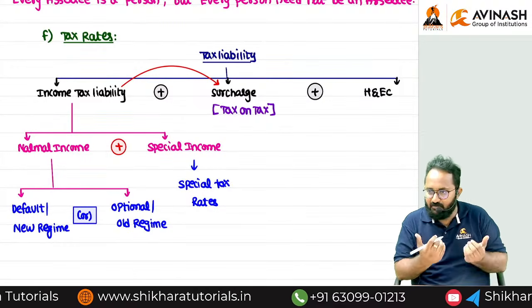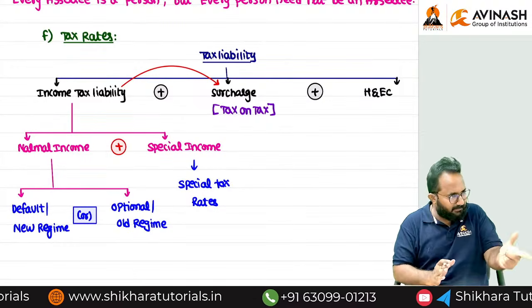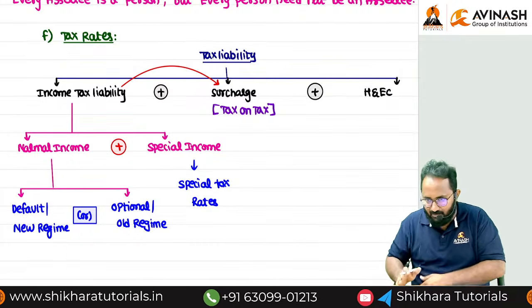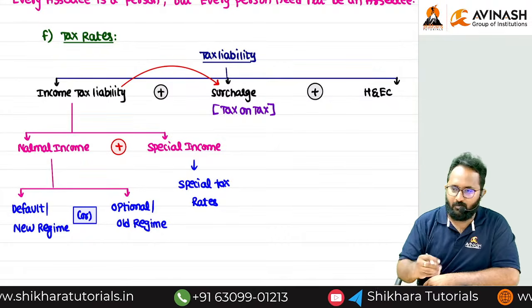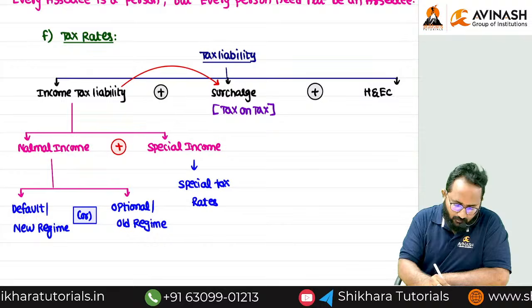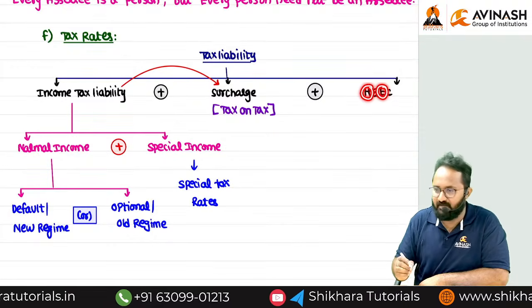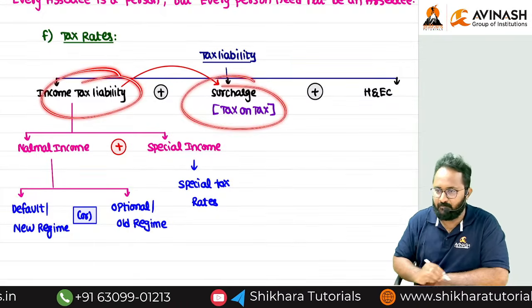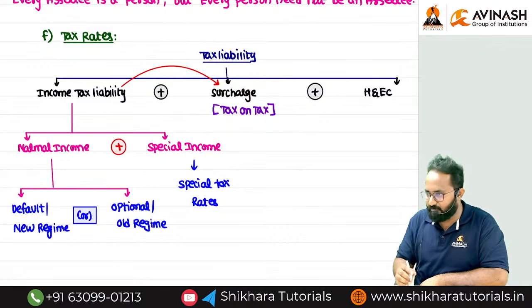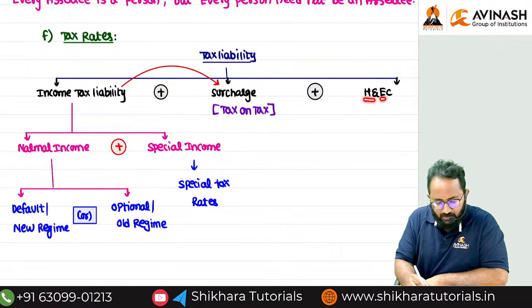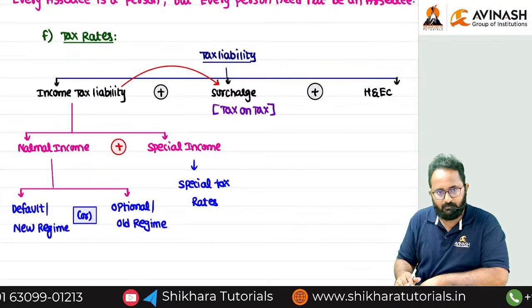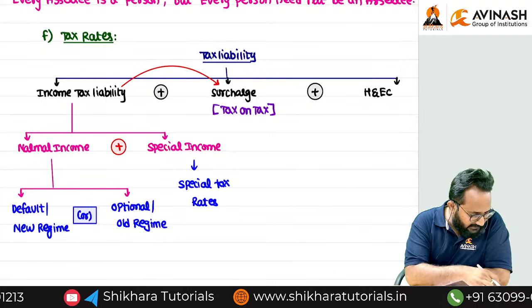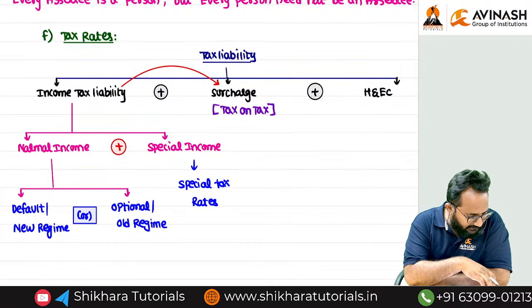The department collected these two types of taxes. One is income tax, then after that surcharge. But we are not satisfied. We want to provide for health and education related. Every taxpayer is required to pay these two things first. Then after that, additionally he has to contribute health and education related also. Now we are levying what? Health and education cess. Can you tell me what is that health and education cess? Any idea?